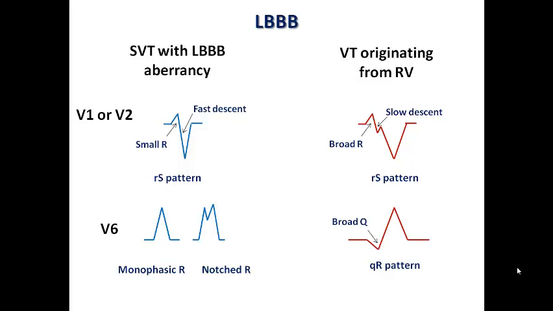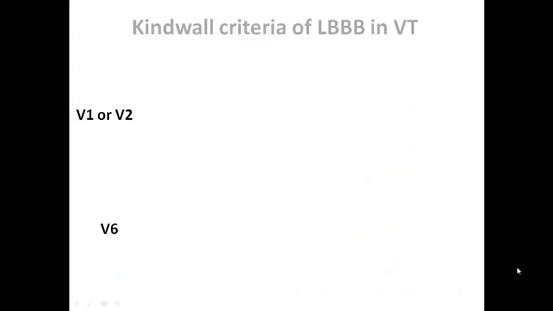And so here I would expect initial Q in V6, explaining that this is atypical morphology. So whenever you see atypical morphology for left bundle branch block, I would expect that this is most probably ventricular tachycardia. It is not a must, but it may be very suggestive of VT.